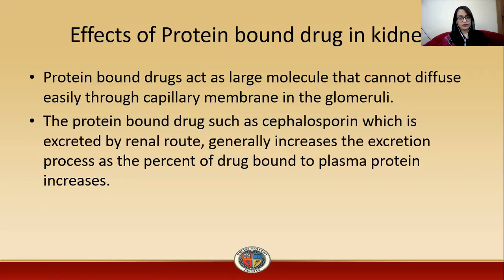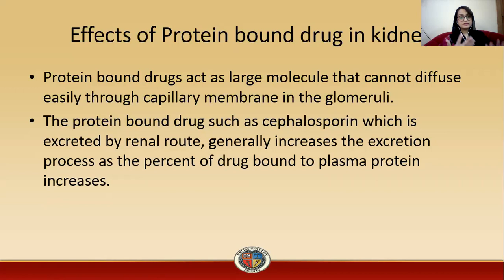This is the group of drugs, such as cephalosporin, that is actively secreted even if it is protein bound. Why is this so? Because for these drugs, the renal route is not the only route of excretion from the body. These drugs may also be excreted through the biliary route.